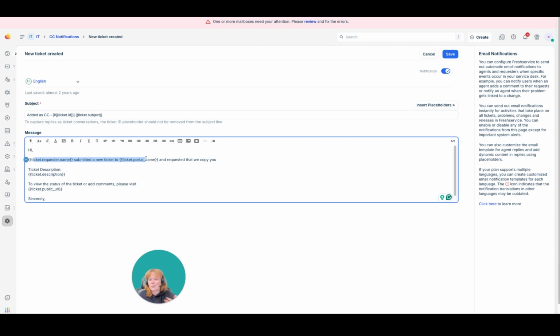So you're aware, because some people get confused and wonder, why am I getting this ticket? It's not mine. It's because you were added as a kind of watcher so you can see what's going on with it and you're getting actively notified. That's one way to do it.